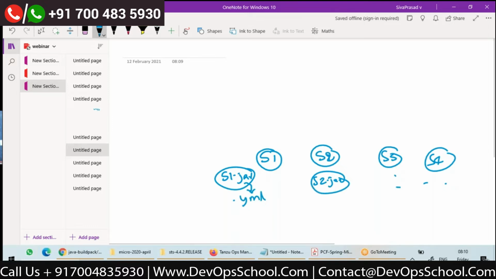What I want is, I want all my configuration files to be kept in a centralized repository. All my .yml files for all my microservices, I want to keep in a centralized repository. And that repository should be versionable so that if I don't want the new configuration, I should be able to roll back to the old one.